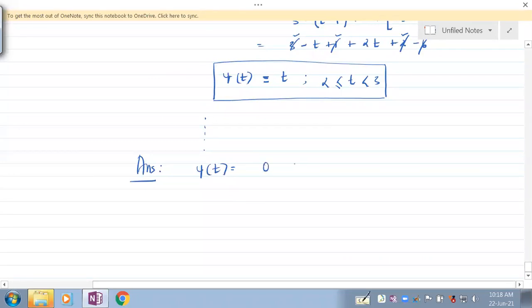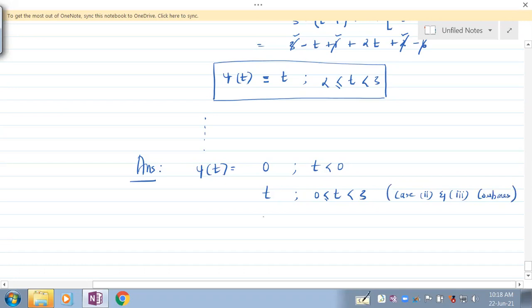Okay, so it is 0 for t less than 0. It is t for t greater than or equal to 0 and less than 3. So this is case 2 and 3 combined. We have combined case 2 and 3 here in the second one.